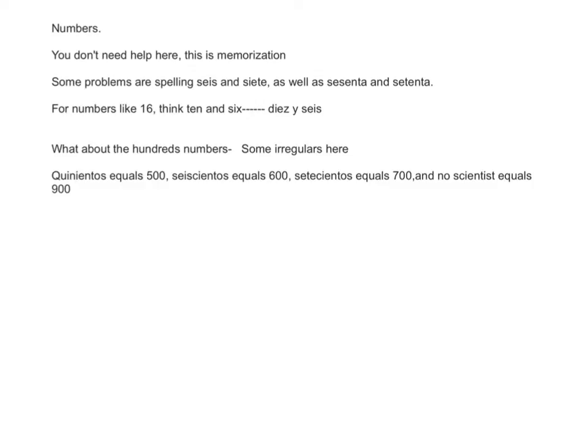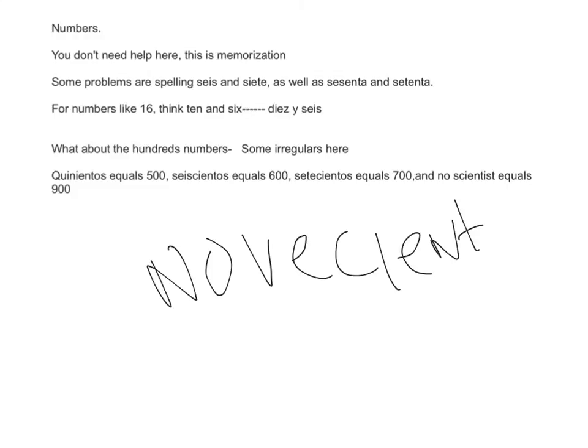And then look at some of the irregular numbers. For example, 500, 600, 700. And that should be, I'm sorry, that should say 900. This automatically corrects you, and I hate that. So 900 is the way to say 900.